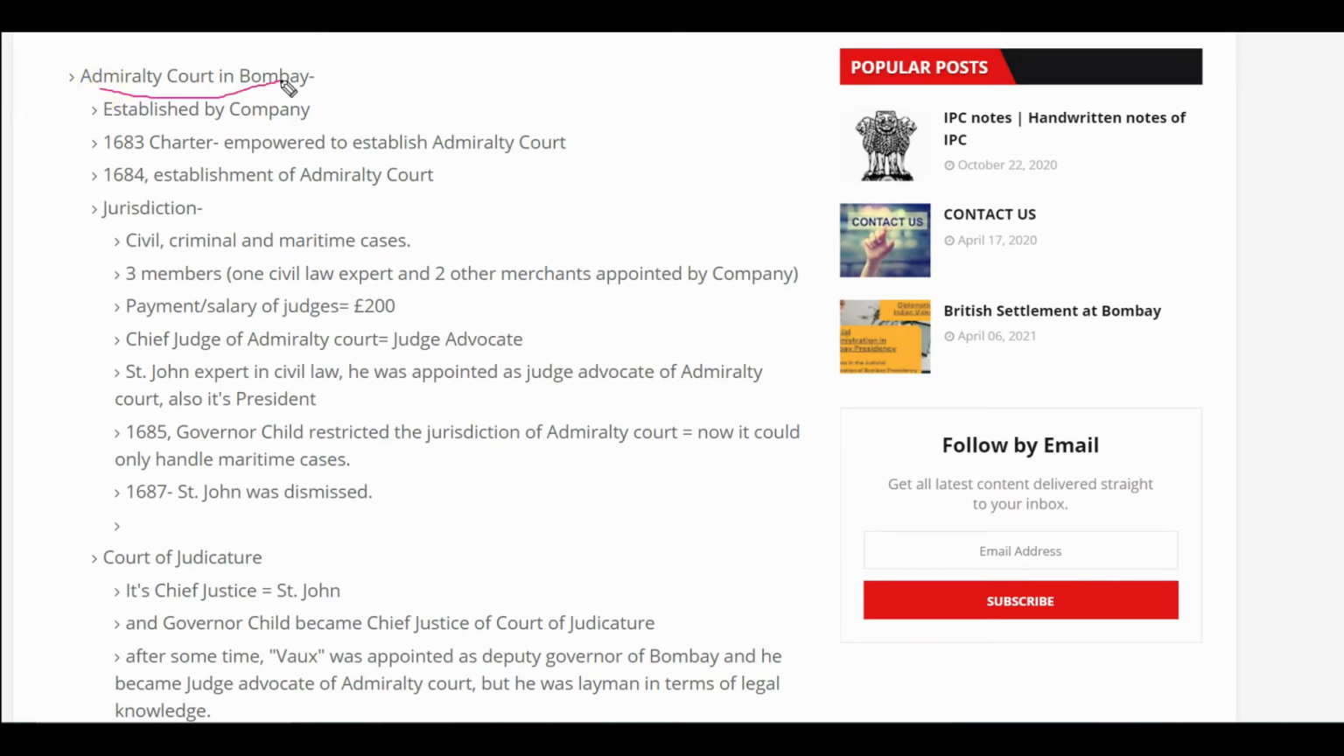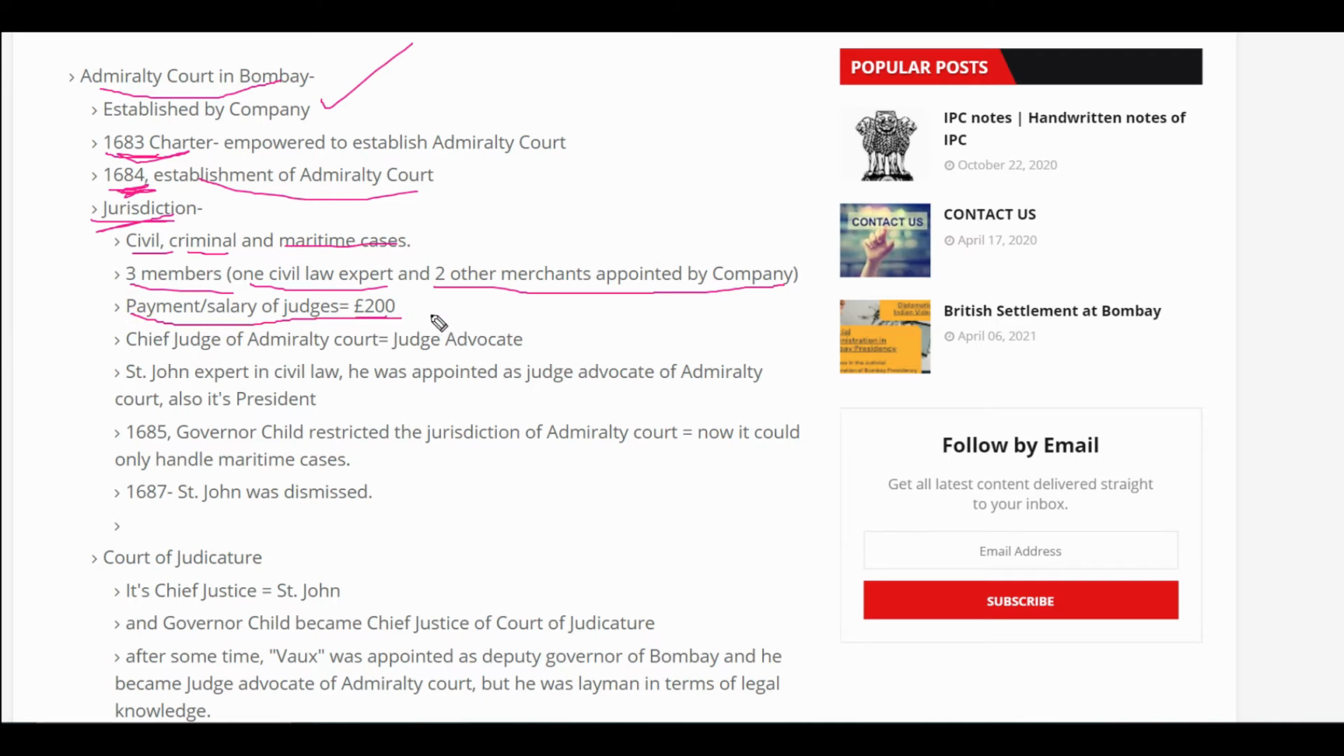We find that in this phase, an Admiralty Court was established in Bombay. This court was established by the company with the help of the Charter of 1683, and therefore the year in which this Admiralty Court was established was 1684. Now let us look at its jurisdiction. Its jurisdiction was to handle civil, criminal as well as maritime cases, and it had three members. One was a civil law expert and the other two were merchants appointed by the company.